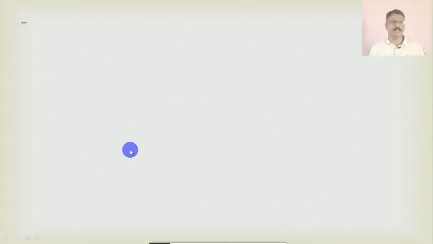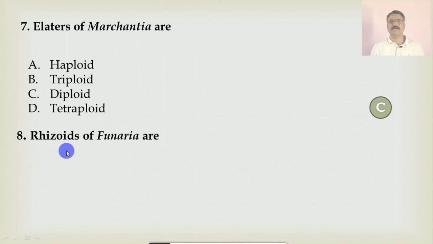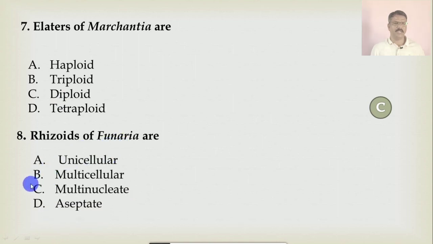Question number 7: The elaters of Marchantia are A. haploid, B. triploid, C. diploid, D. tetraploid. Which condition of elaters is present in Marchantia? The correct option is C, because elaters are diploid in Marchantia. Question number 8: Rhizoids of Funaria are A. unicellular, B. multicellular, C. multinucleate, D. aseptate. The correct option is multicellular. Rhizoids are multicellular in Funaria.